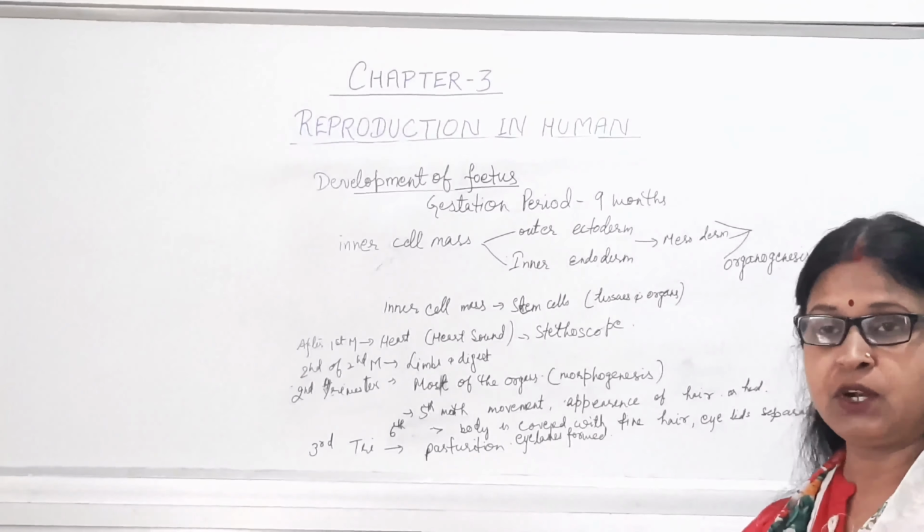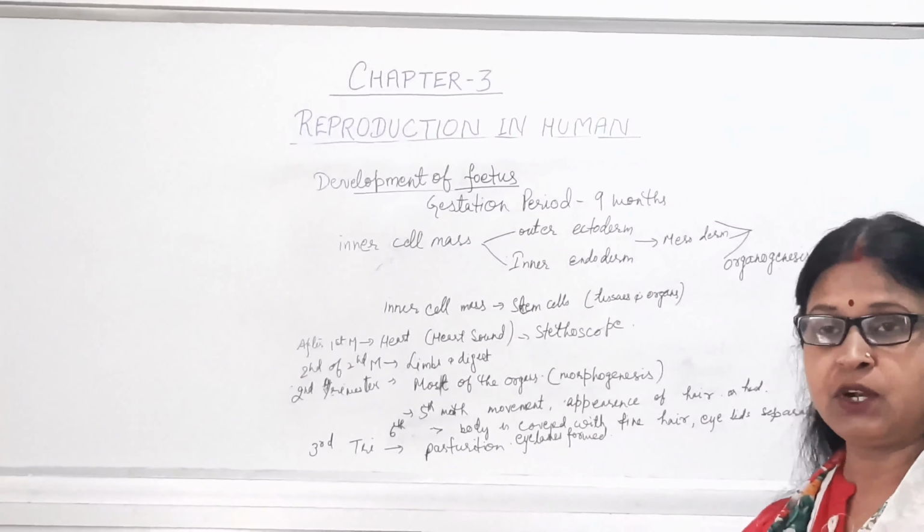Now after the second month, the limbs and digits of legs and hands will appear. At the end of the first trimester, that is the third month, maximum organs are fully formed, and that is known as organogenesis.